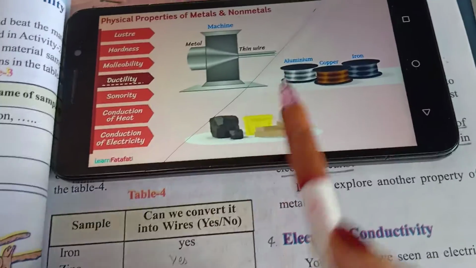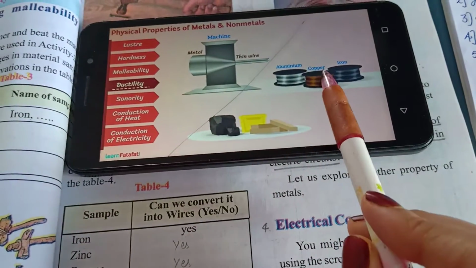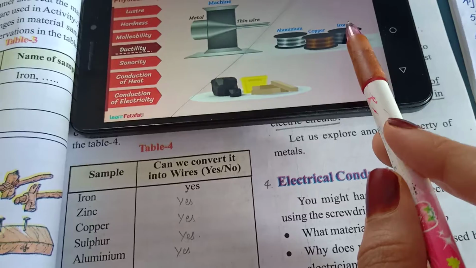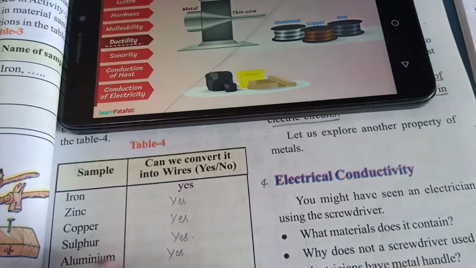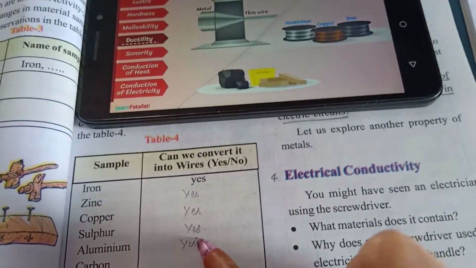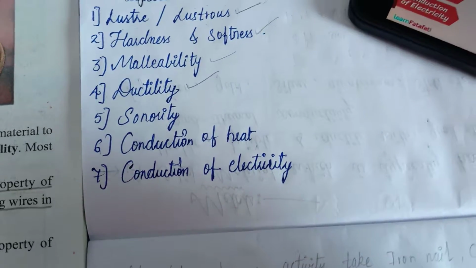Zinc also can be converted into wire, and copper, as you said, yes, copper can also be converted into wire, and iron can also be converted into wire. Aluminium can also be converted into wires, students, and sulfur cannot be converted into wires. So like that you have to fill up all those things.